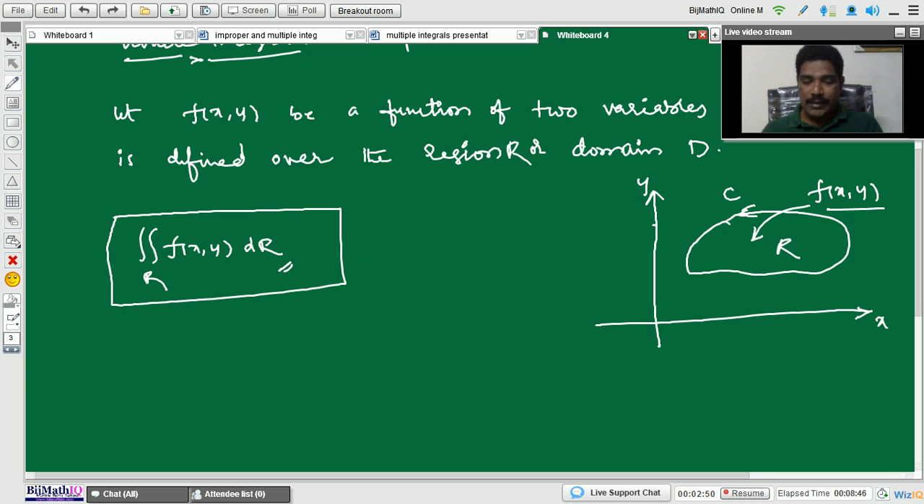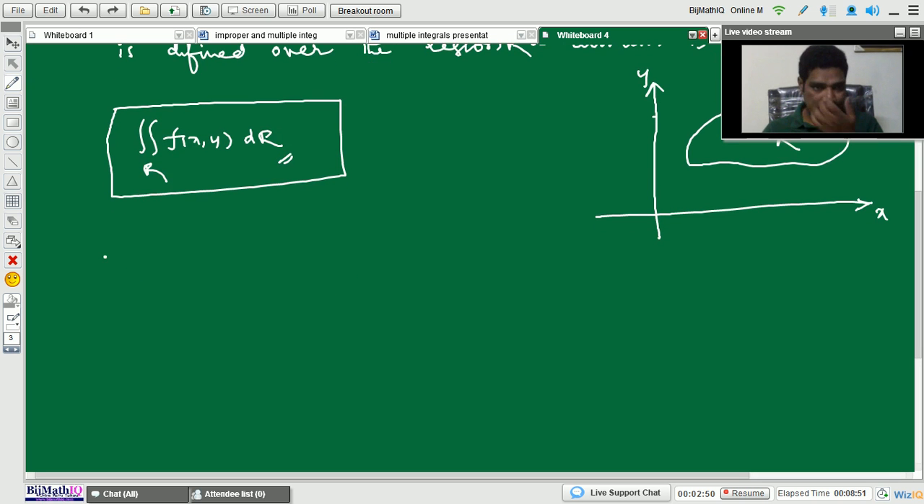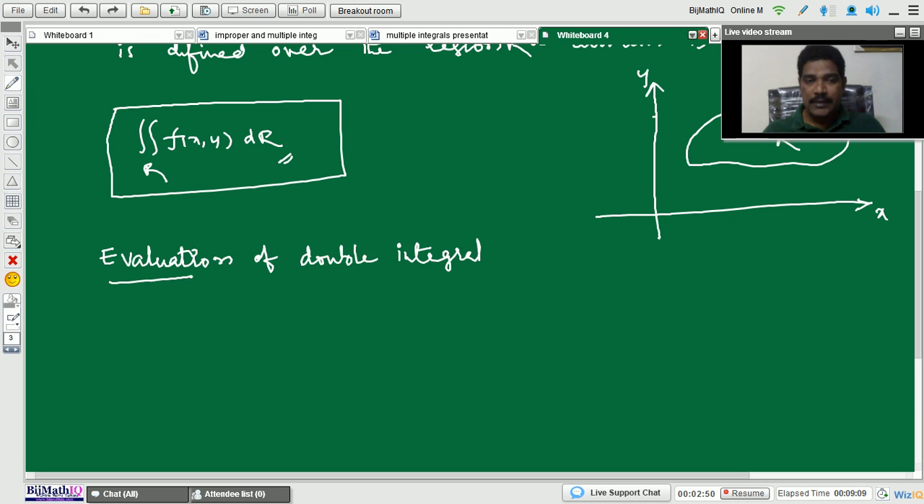Next, how to evaluate this double integral? The evaluation of double integrals. There are two ways we can evaluate this double integral. That is, I will write as method 1.